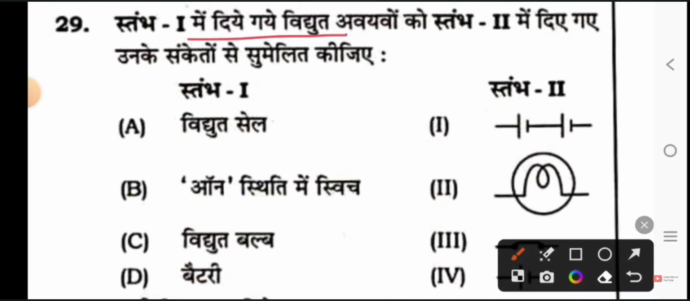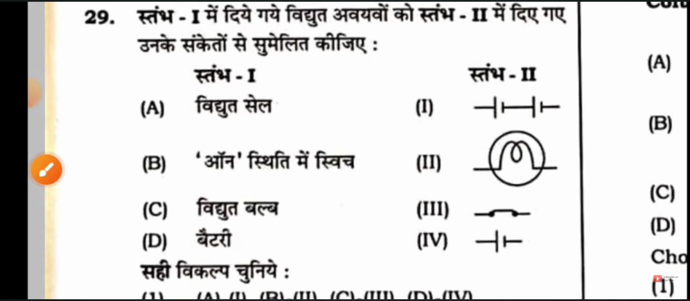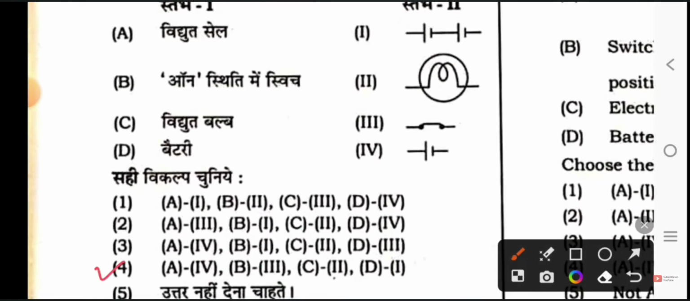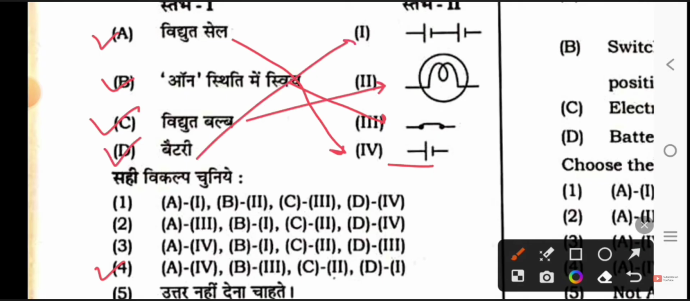Next, match the electrical components given in column 1 with their symbols given in column 2. See what will be formed. Option 4 will be formed. You can see. First is electric cell. This one will become electric cell. Then the switch is in on position. This will be from the 3rd. Then electric bulb will be from the 2nd. Battery is up to you.